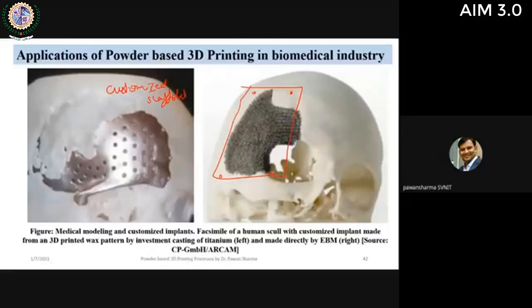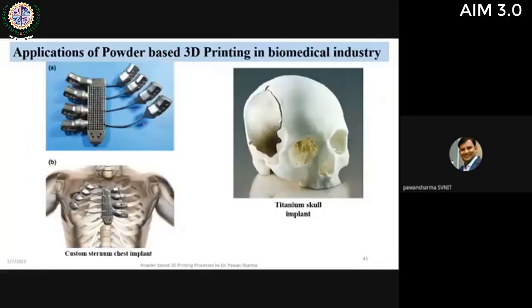Like in this case, the plate has been tightly fitted into the location where it is desired. No excess material or metal has been used. So this can be achieved successfully using powder-based 3D printing techniques. Then again, an application of a chest implant, then a titanium skull implant.